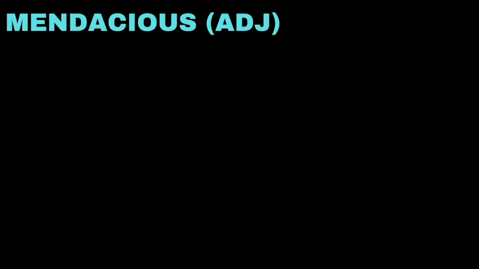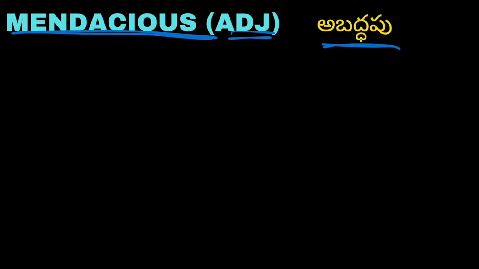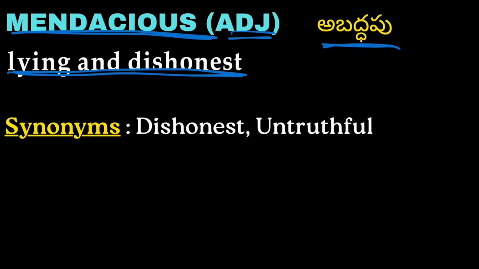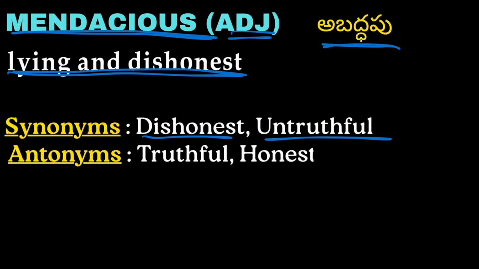Next word is mendacious, and mendacious is an adjective meaning apadapu. So mendacious means lying and dishonest. Synonyms: dishonest, untruthful. The opposite words are truthful, honest.